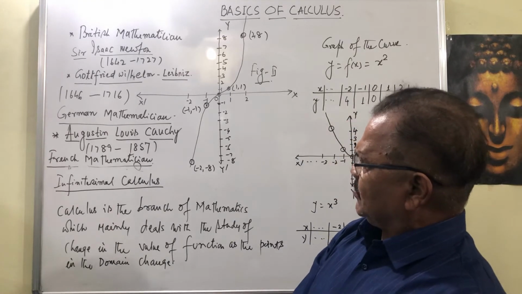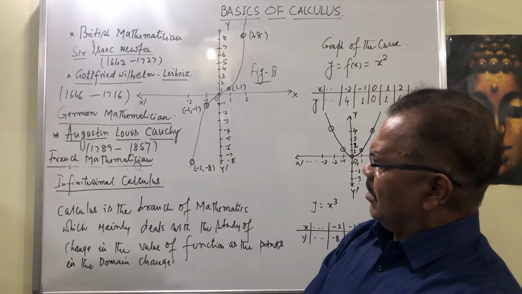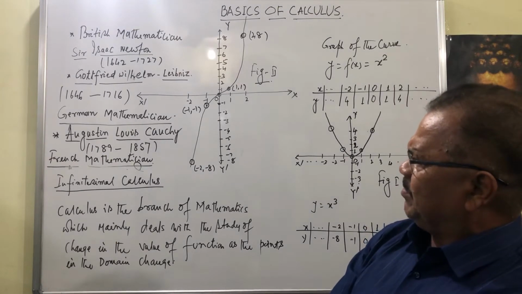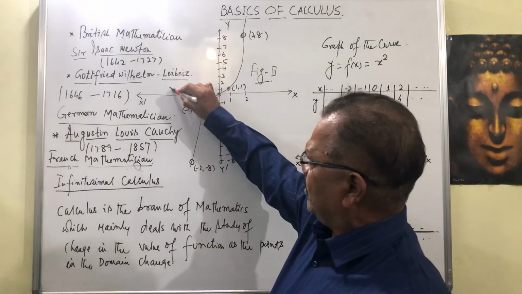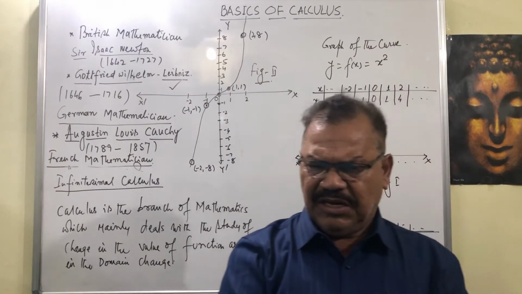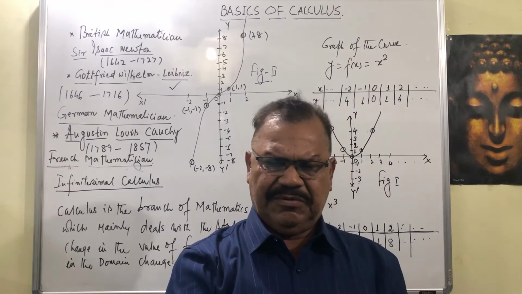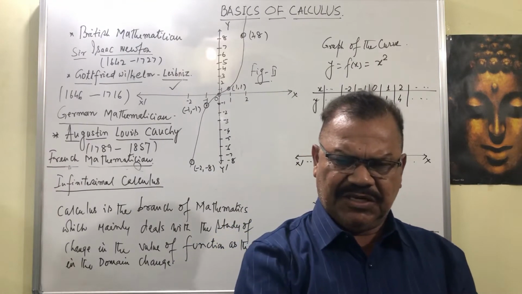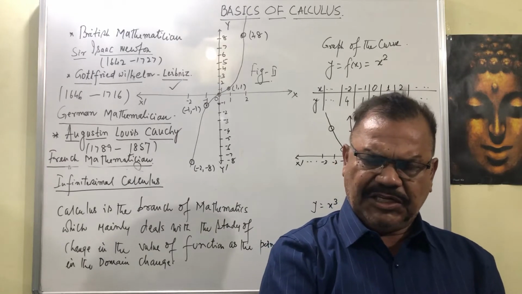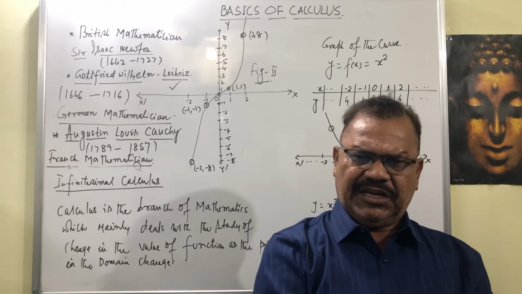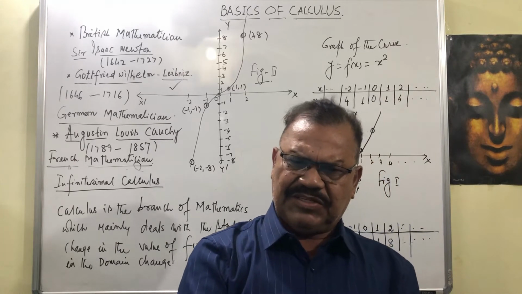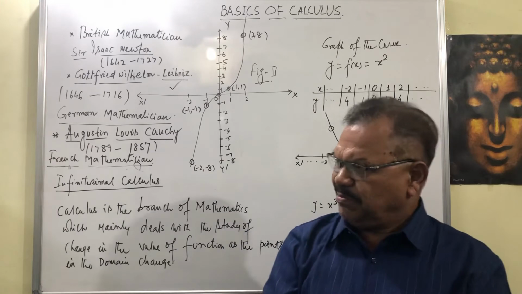The second is the German mathematician Gottfried Wilhelm Leibniz. He has given the contribution to calculus in the nature of different orders of derivative. First order, second order, third order. We are getting dy by dx. We are getting d2y by dx square. We are getting third order differentiation, fourth order differentiation. So this order of differentiation has been worked on by Leibniz.